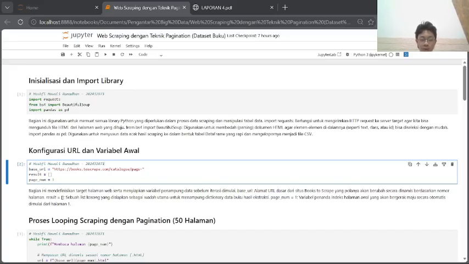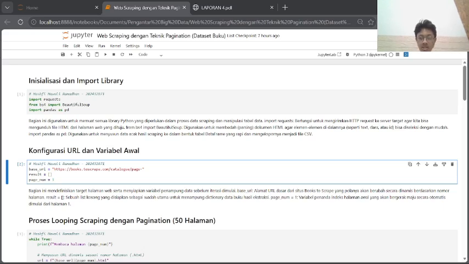My number is 2024 32071. Here I want to explain about a practical project for the big data course. We'll be looking at how to build an automated web scraper in Python that handles pagination across multiple pages.